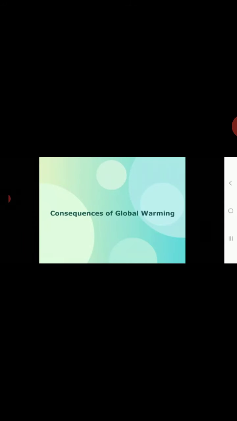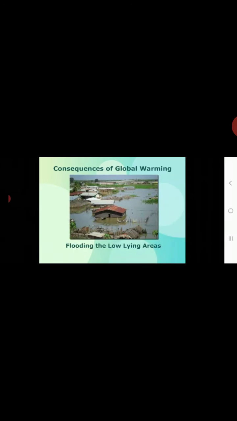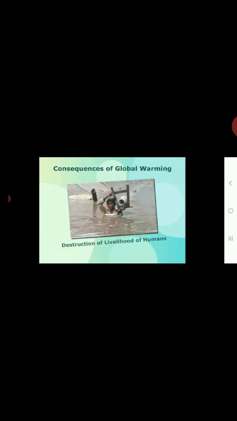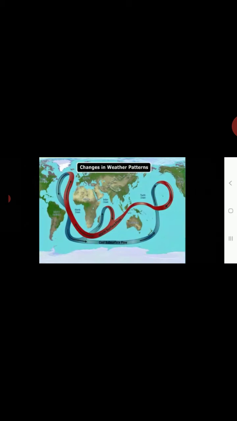Global warming has many consequences like melting of ice caps and glaciers, causing sea level to rise and flooding the low-lying areas. This can destroy the livelihood of humans and the natural habitat of the animals. Moreover, it can affect the world's weather and climate.